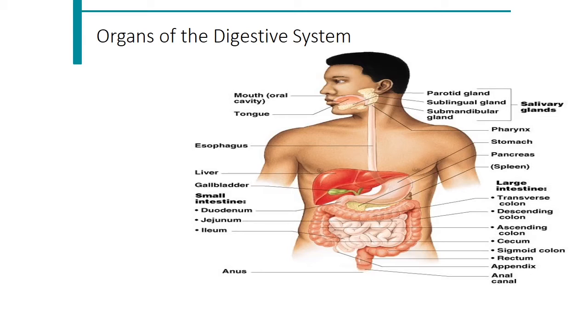You can see in the figure the parts of the large intestine, that is the ascending colon, then transverse colon, then the descending colon, then the sigmoid colon, then rectum, appendix, and anal canal, or the last end of the digestive system, that is the anus. So this is all about the organs of the digestive system.